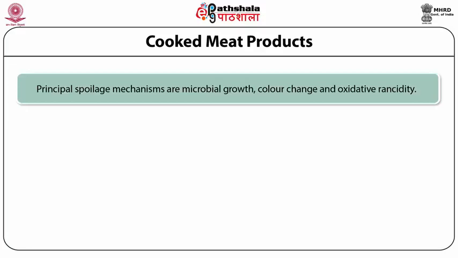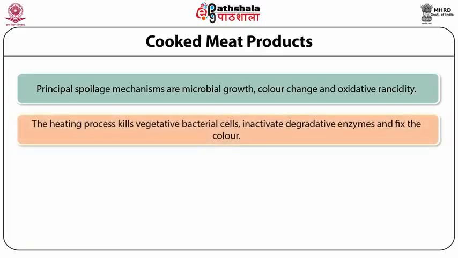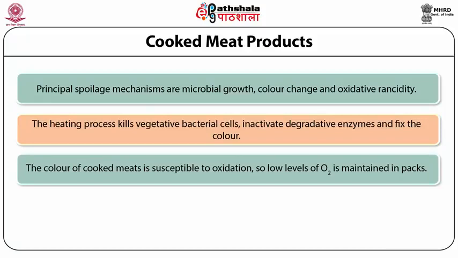For cooked meat products, the heating process should kill vegetative bacterial cells, inactivate degradative enzymes, and fix the color. Hence, spoilage of cooked meat products is primarily due to post-process contamination by microorganisms. The color of cooked meats is susceptible to oxidation, so low levels of oxygen are maintained in packs.